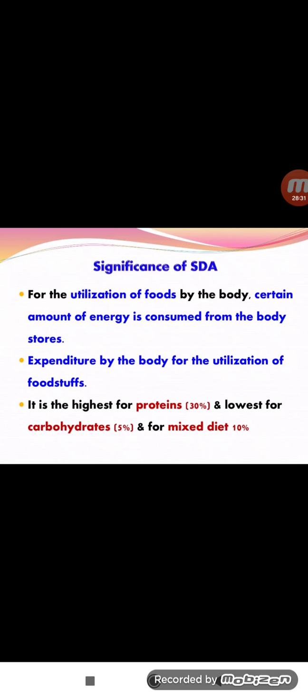So what is our lunch time? For example, lunch time is 1 o'clock, breakfast time is 8 o'clock. In case of any changes, if the time is extended for lunch to 1 o'clock to 3 o'clock, how do we survive using the SDA energy?